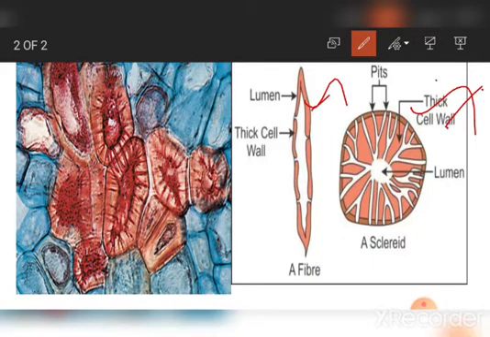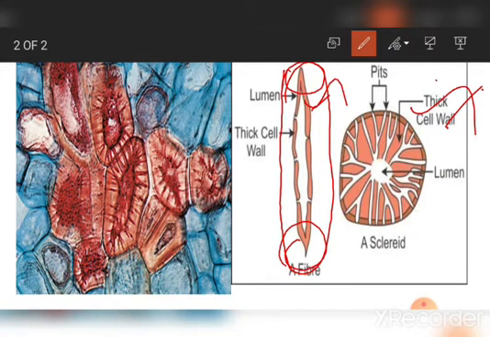Fibers are elongated sclerenchymatous cells. You can see it is a long fiber made up of sclerenchymatous cells, usually with pointed ends. Fibers are abundantly found in many plants. The average length of a fiber is 1 to 3 millimeters. However, some plants have extensively longer fibers, ranging from 20 millimeters to 550 millimeters.